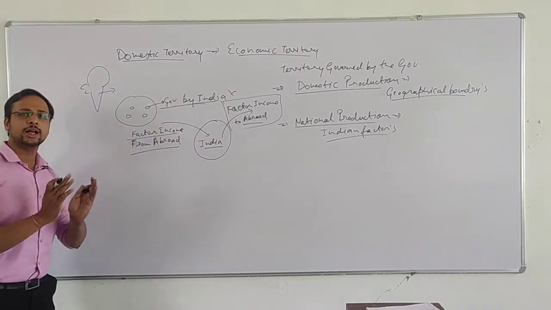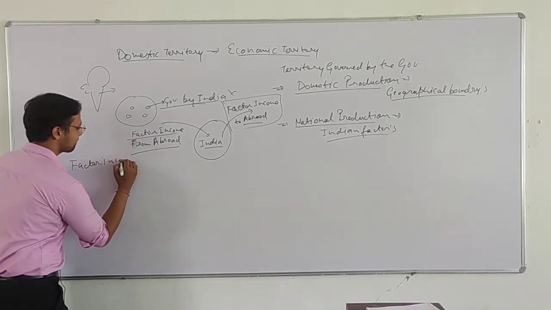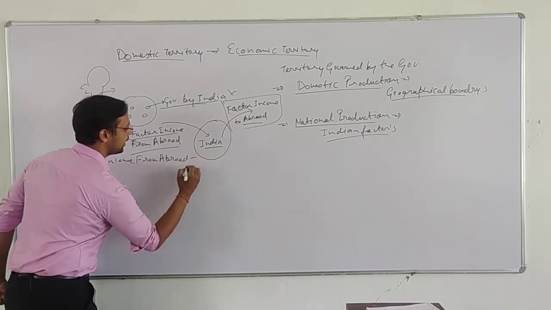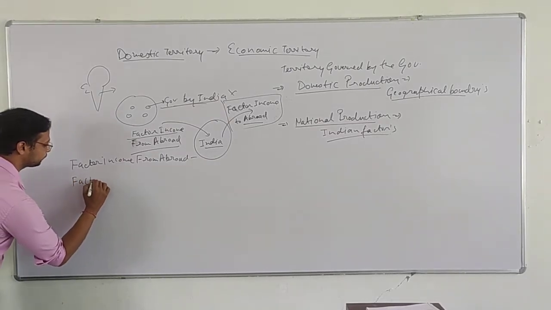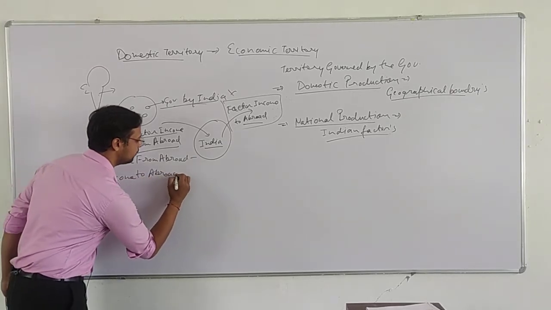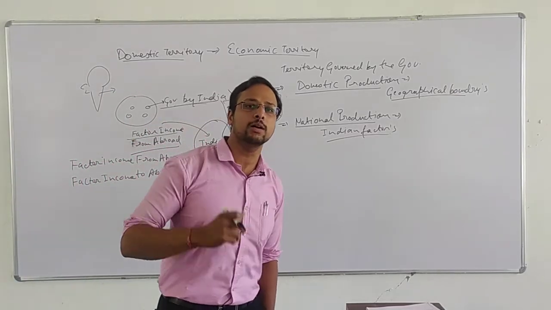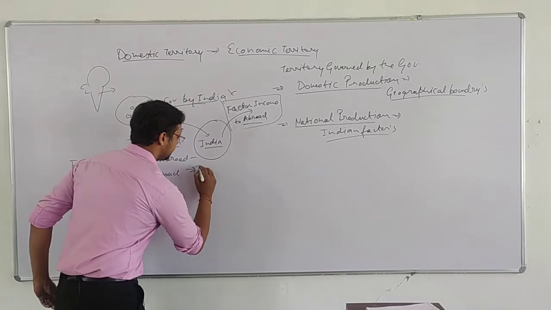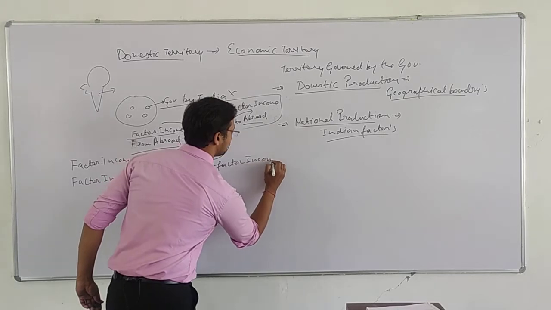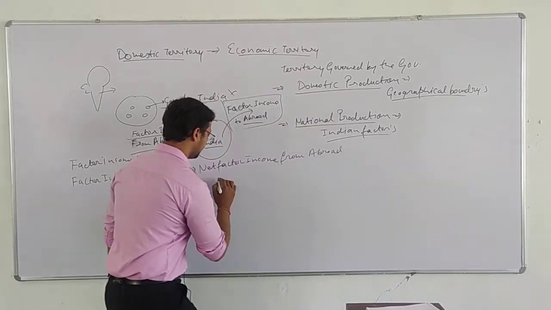So when we subtract factor income to abroad from factor income from abroad, we get a term known as NFIA, or net factor income from abroad. We get the net figure, so we say it is net factor income from abroad, or in short we will write it as NFIA.